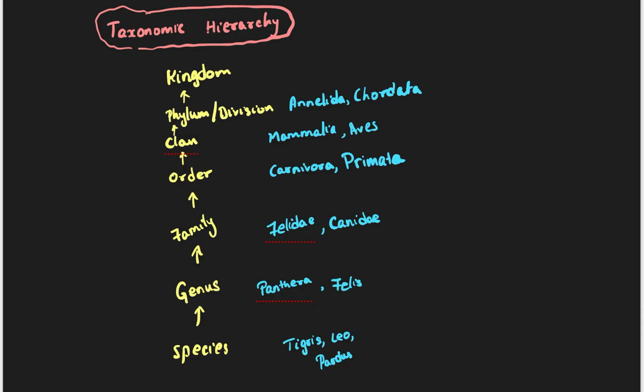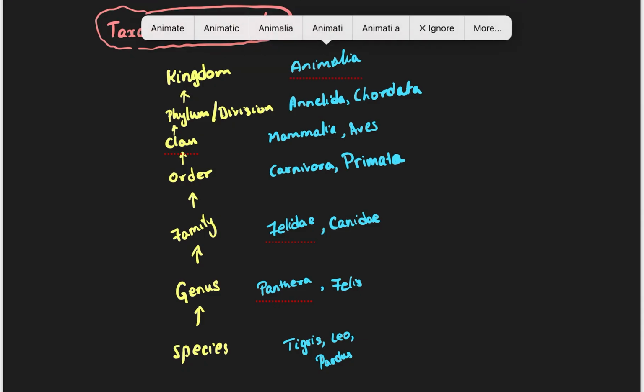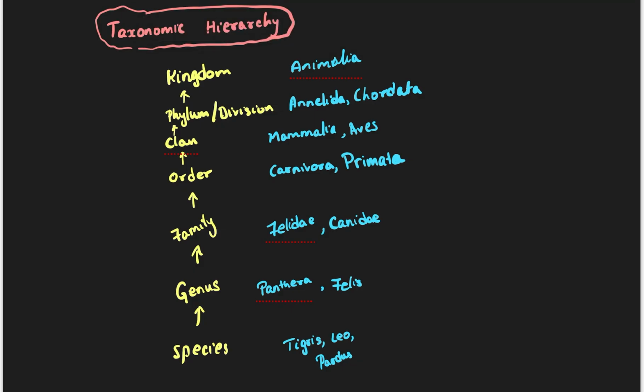Now let's talk about kingdom. Kingdom is animalia, plantae. There are different types of kingdom. So all these are animals. So we write all these in animalia. This is how we write. Next, let's talk about plantae.